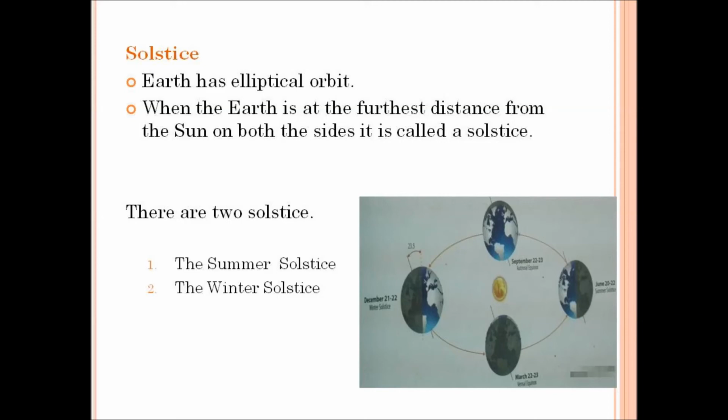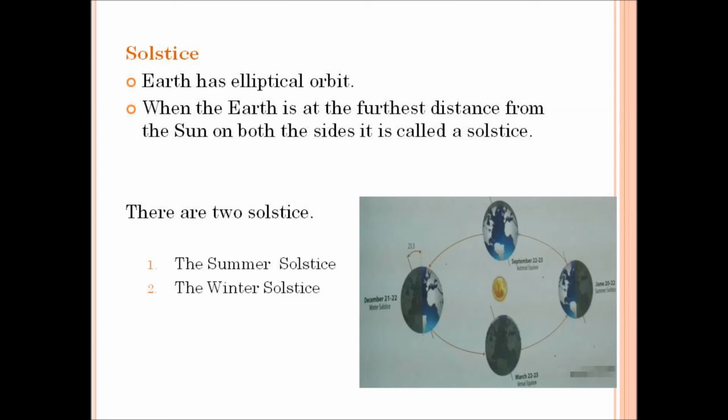Solstice. We know that the planet Earth moves in an elliptical path called the orbit. When the Earth is at the farthest distance from the Sun on both the sides, it is called a solstice. So when the Earth is at the farthest distance, that is the longest distance from the Sun on both the sides, it is called a solstice.